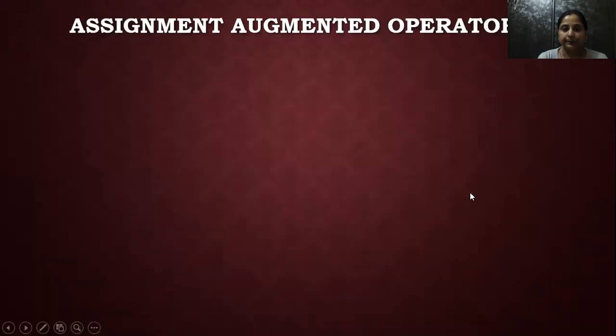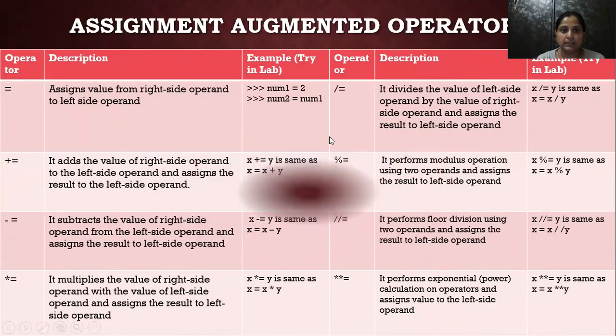Next one is assignment and augmented operators. These are some kind of shorthands, for our help. Assignment operators are something which assign the right hand side to the left hand side. Assignment is always this way. Assignment means the value goes from the right hand operand to the left hand operand, simple.